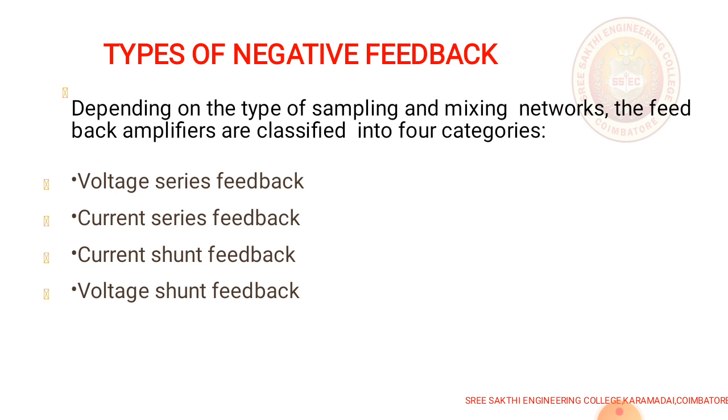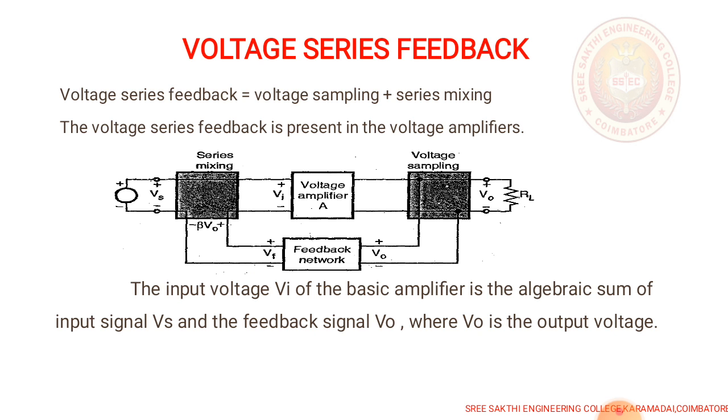Now let us discuss the types of negative feedback. Depending on the type of sampling and mixing network, feedback amplifiers are classified into four types: voltage series feedback amplifier, current series feedback amplifier, current shunt feedback amplifier, and voltage shunt feedback amplifier.